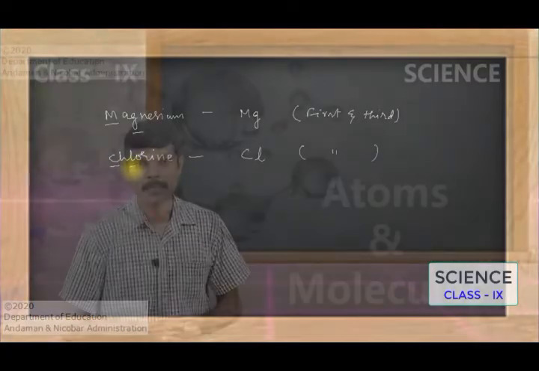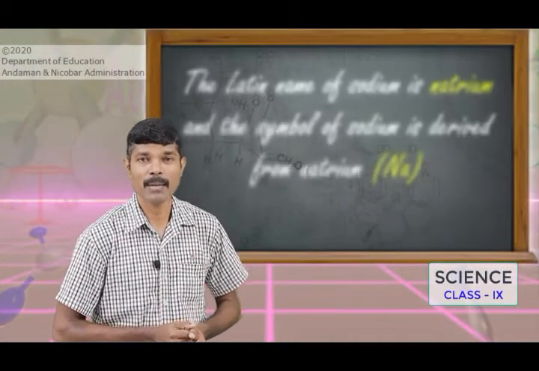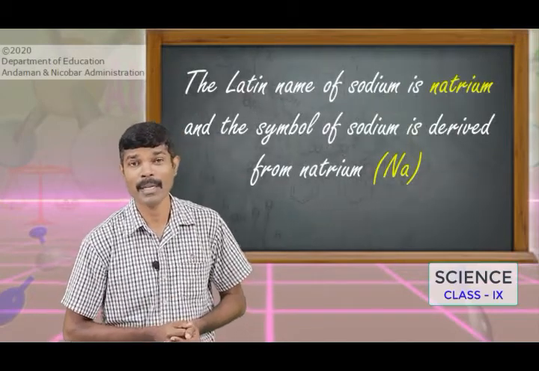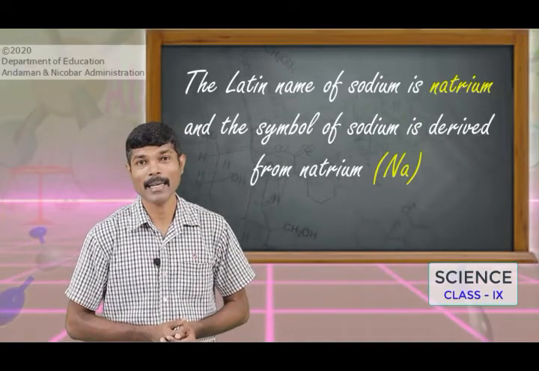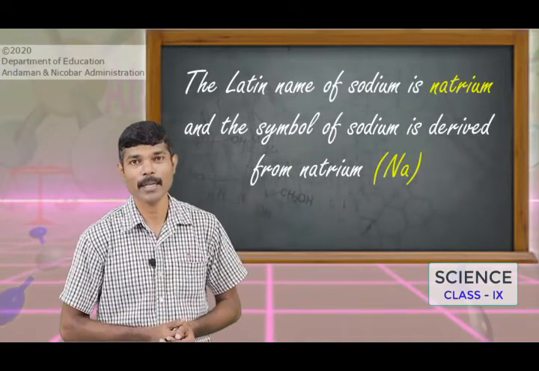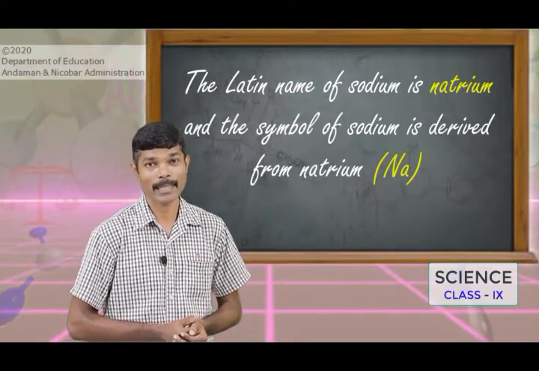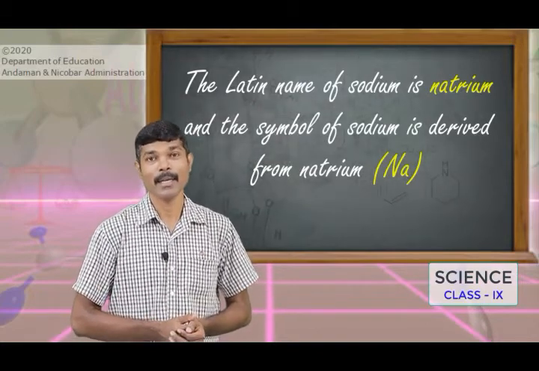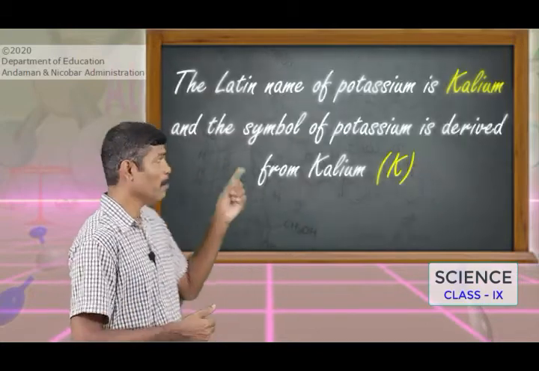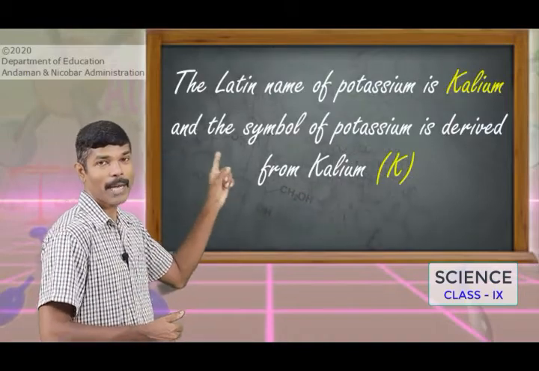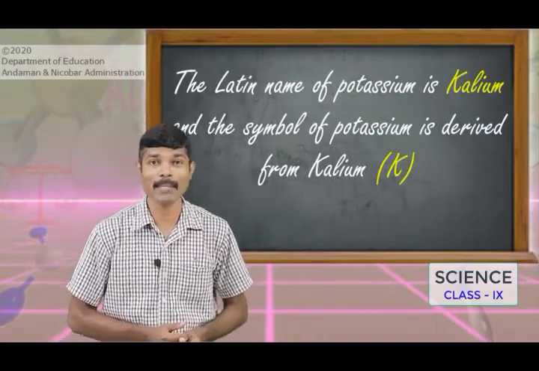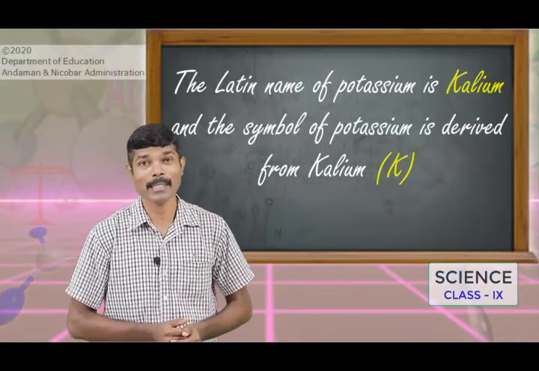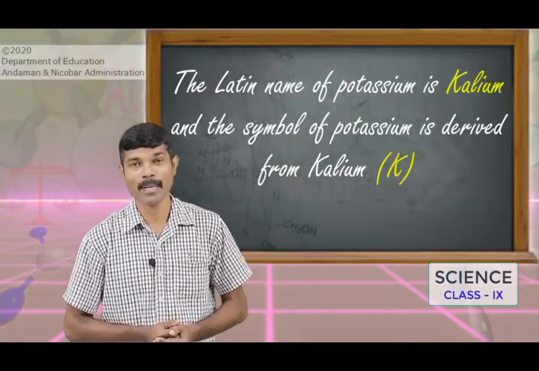Dear children, there are a few elements whose symbols are derived from Latin names or Greek names. Sodium is the name of the element expressed in English, whereas the same element has a Latin name, that is natrium. Similarly, potassium is the name of the element expressed in English, whereas the same element is actually derived from a Latin name.